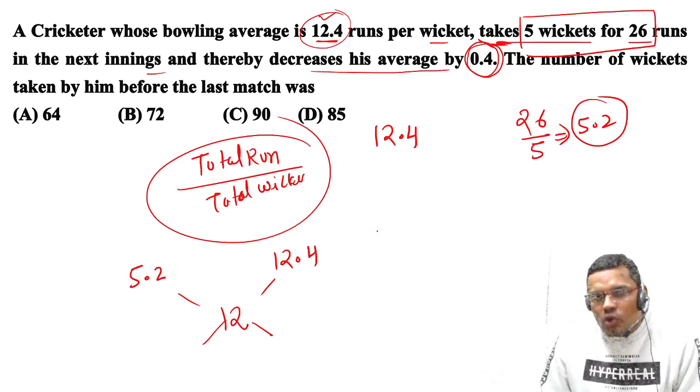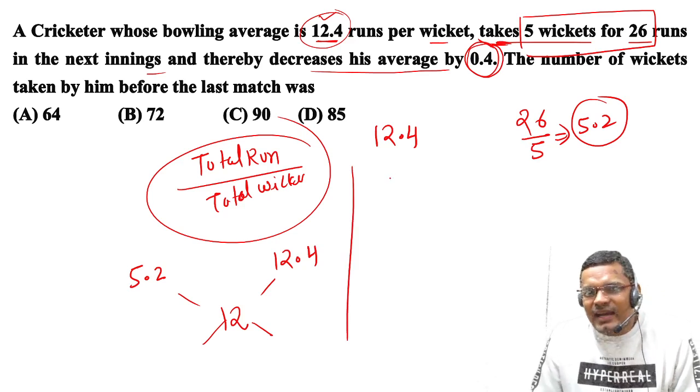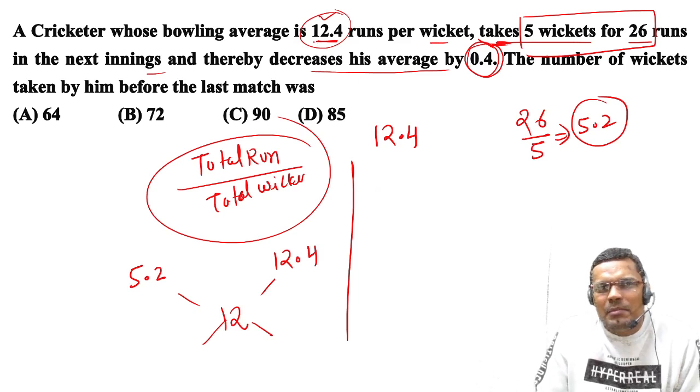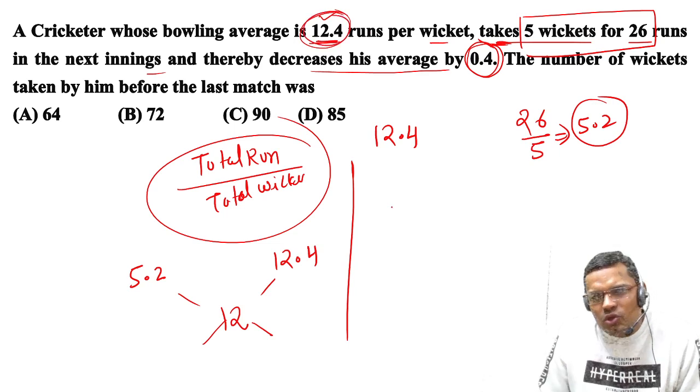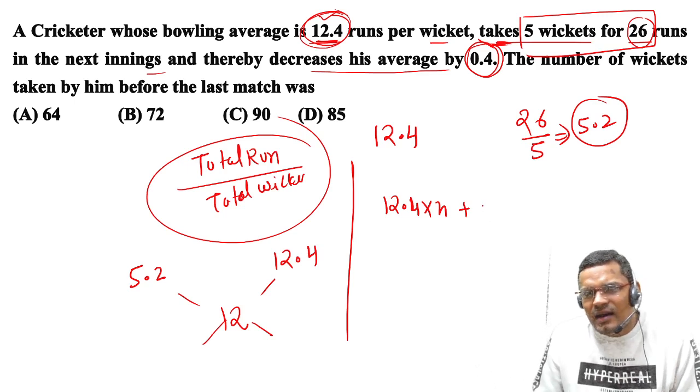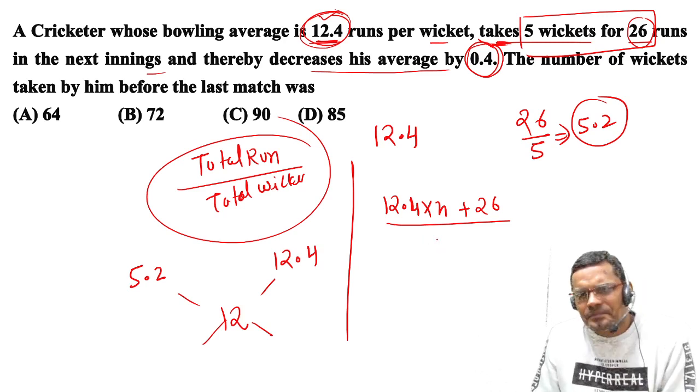Right? So basically, how could you have done this with the help of basics? Let us suppose there are n number of wickets he has taken with this average. So the total runs given by this bowler is 12.4 into n plus these are the number of runs, 26 runs given, and how many wickets has he taken? He has taken how many wickets?